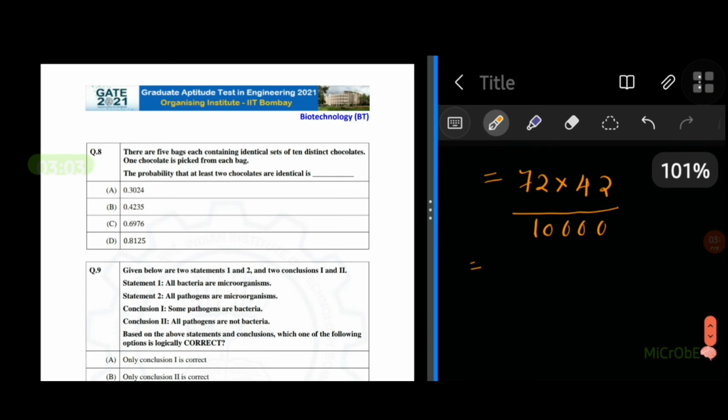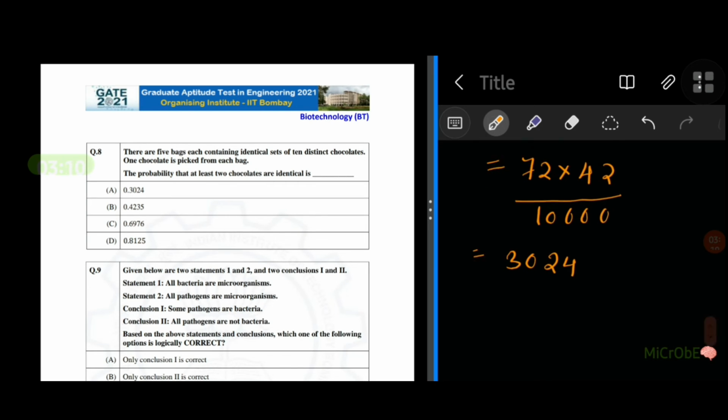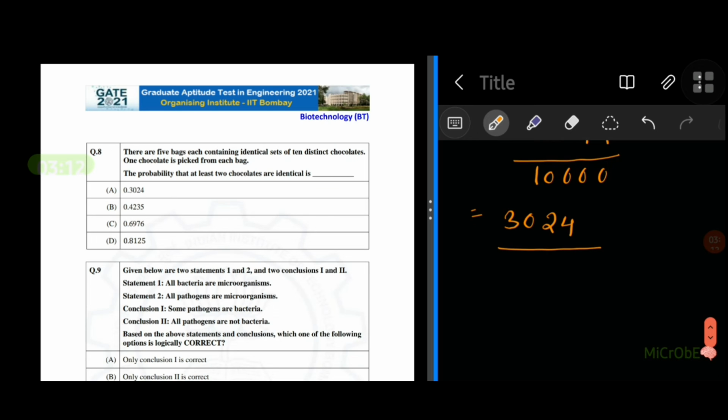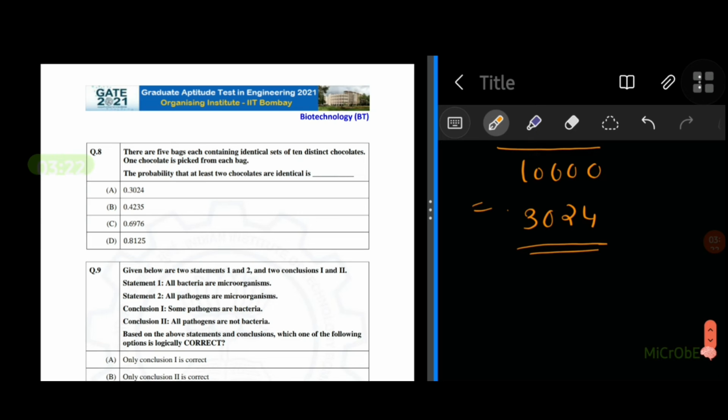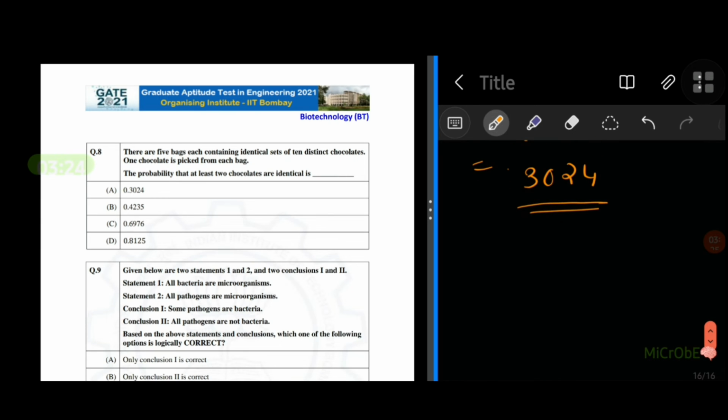So we get 3024. Multiplying this, we get 3024 divided by 10,000, that is 0.3024. On seeing this there is this option given, but we should not get confused. This is the probability of getting no 2 chocolates identical.